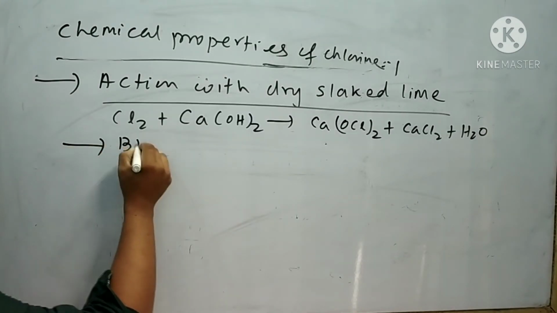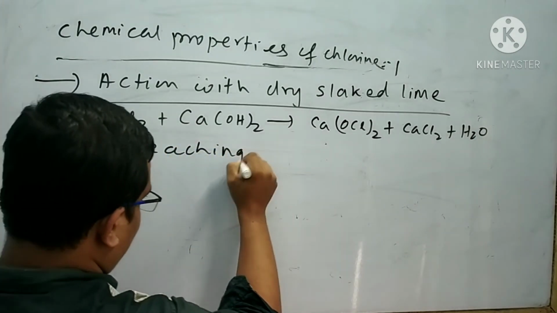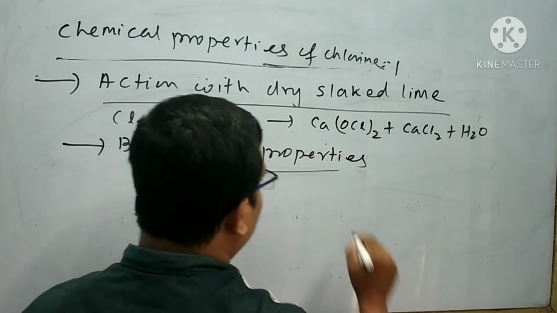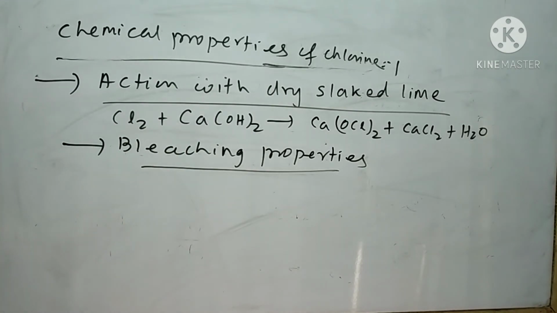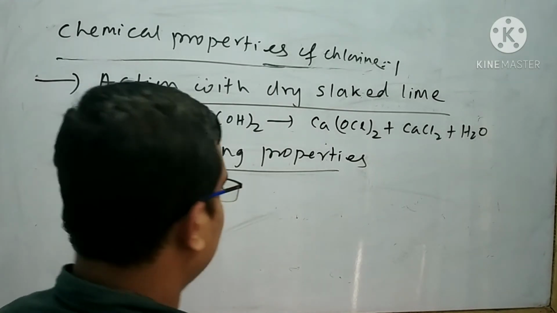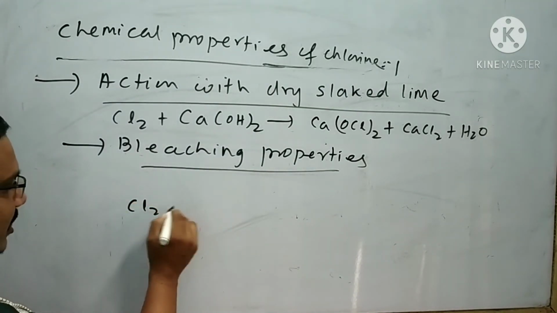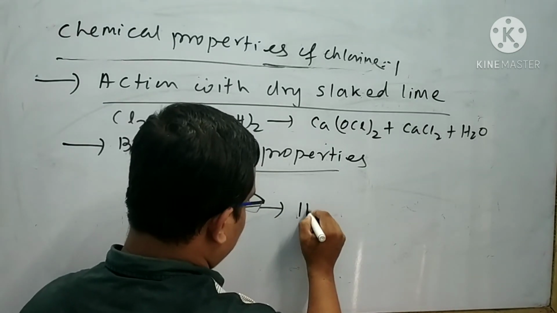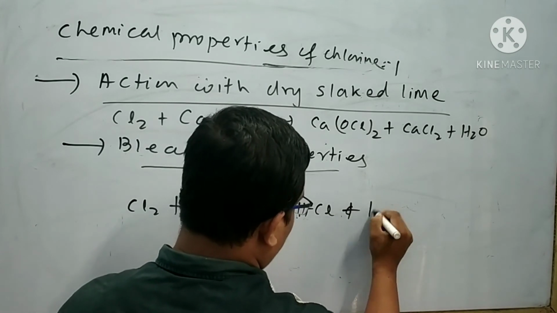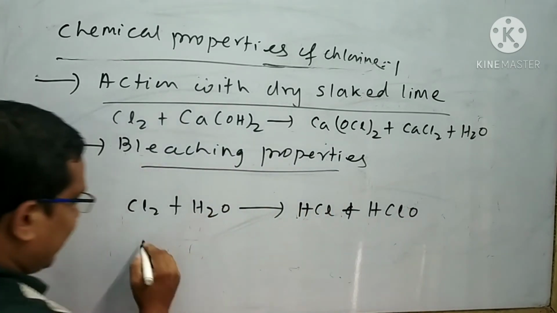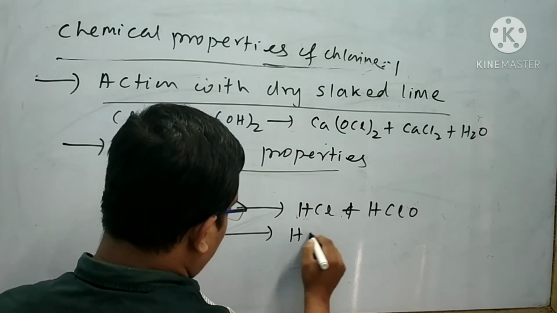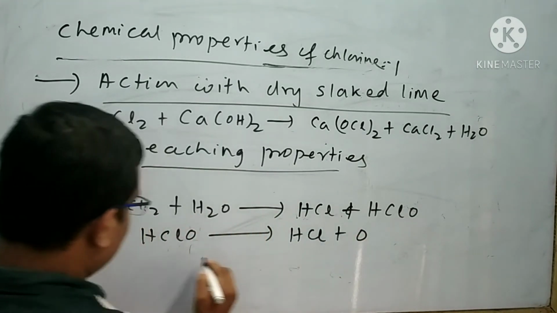Next is bleaching property. Chlorine has bleaching property, that's why it can change a colored compound to colorless. When chlorine is subjected to reaction with water, then it gives HCl and HClO. HClO is highly unstable, so it is converted into HCl plus nascent oxygen.